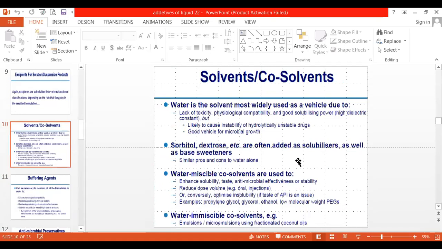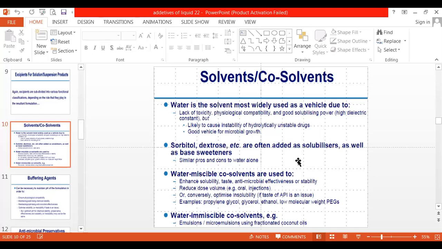The main ingredient of your liquid dosage form is the solvent or co-solvents, also called the vehicle. For preparation of a liquid dosage form, your drug quantity will be very small, but for carrying that small quantity, we need to add the vehicle or any kind of suitable solvent in which your drug is suitable.